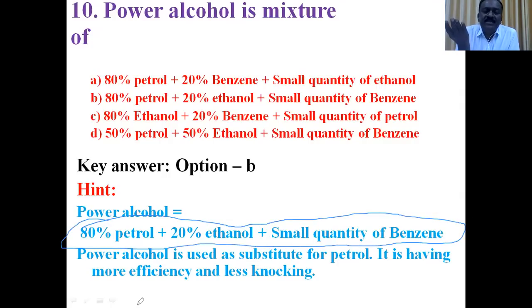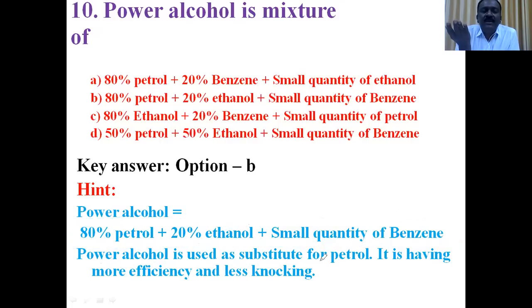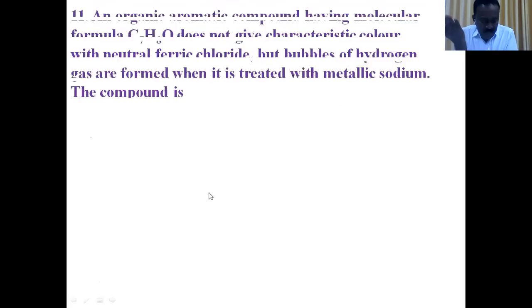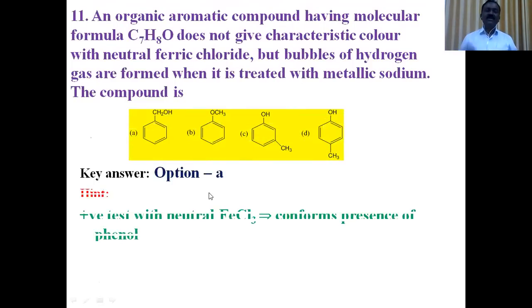So option B is the right answer. Power alcohol is a very important substitute for petrol in automobile engines, having more efficiency and less knocking. So the answer for the 10th question is option B. Next question.